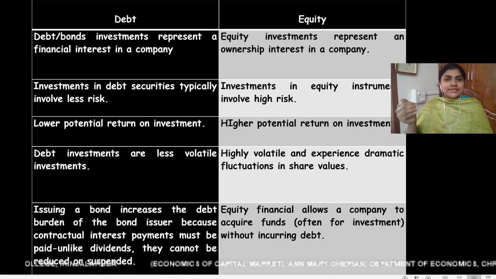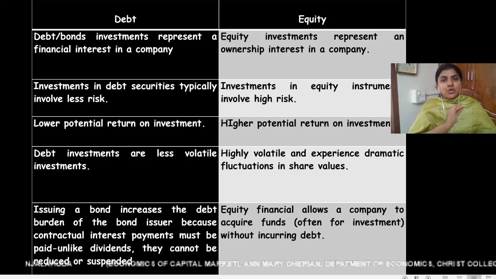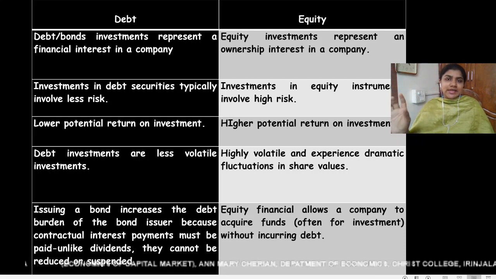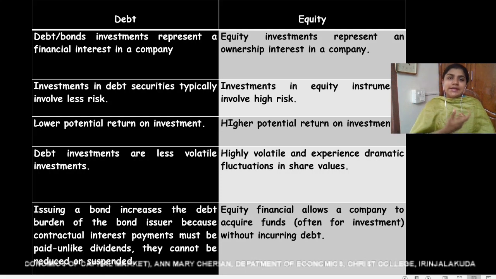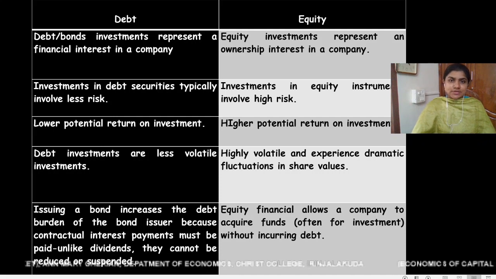But if the company is doing very badly, if the company is running in loss, then you have to incur loss. So there is high volatility in the case of equity instruments, whereas debt instruments will provide you a fixed return. So there is less volatility in the case of debt instruments.